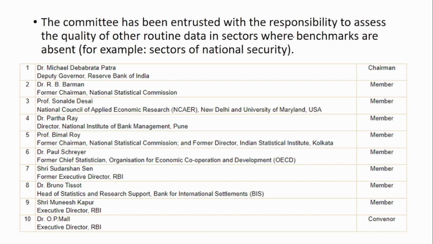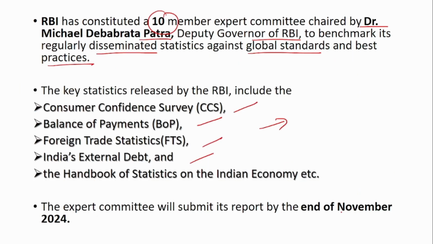So where benchmarks are absent, the committee has been entrusted with the responsibility to assess the quality of other routine data in sectors where benchmarks are not present. So various other data we have not yet been tracking, or not taking the statistics of, like the sectors of national security. Whether it should be taken, whether other countries are taking it, and how it should be taken, all these details will be looked into by this committee, and they have to submit the report by the end of November 2024.